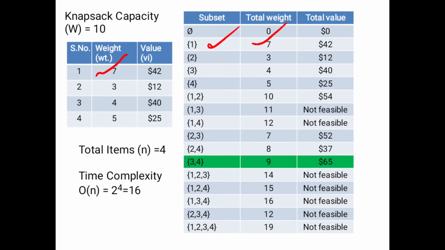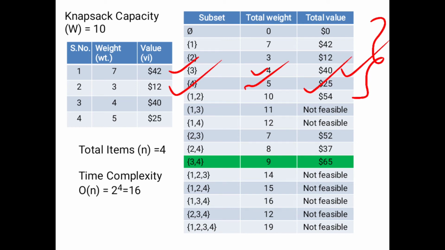And the value is 42. Then the second set, item 2: weight 3, value 12. Then the third subset: weight 4, value 10. Then the fourth subset: weight 5, value 25. So these are the single-item subsets of the main set.